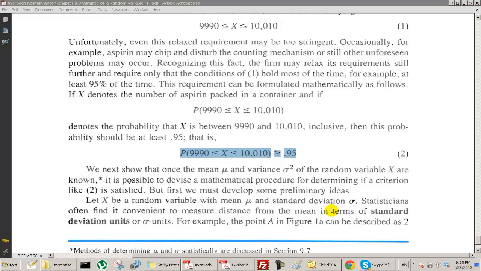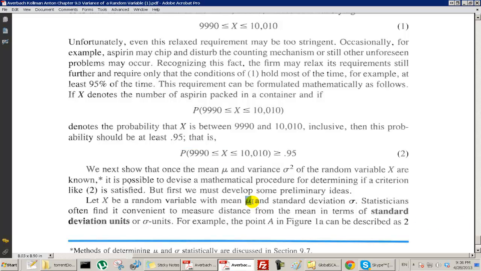Okay, now we're going to come to this theorem by Chebyshev, and we're going to need to refer to the mean of our random variable and the standard deviation. We're going to use this. Of course, we could use the expected value of x instead of this. We're just going to use this. Statisticians often find it convenient to measure the distance from the mean in terms of standard deviations, or what we can call sigma units. So let's take a look at that.